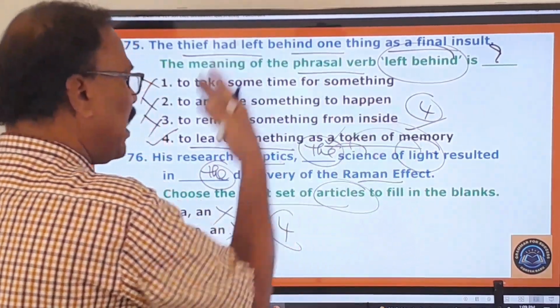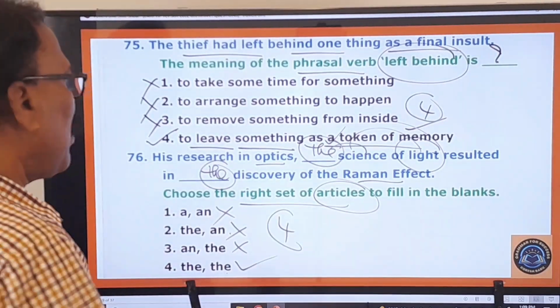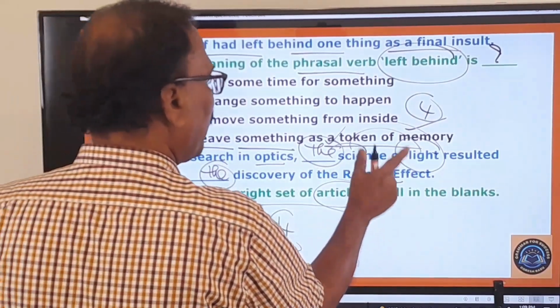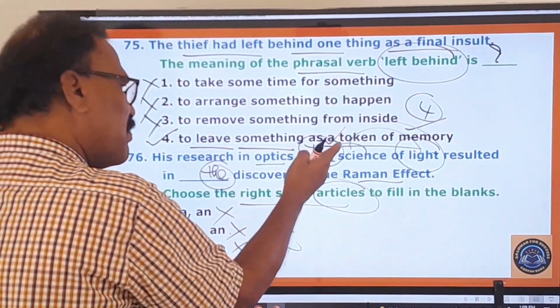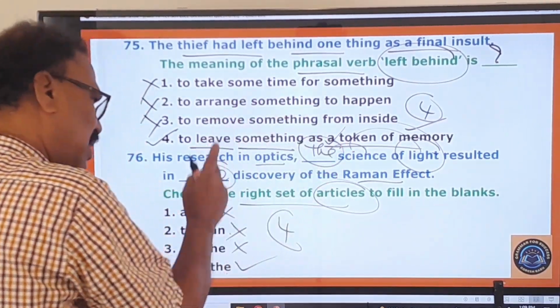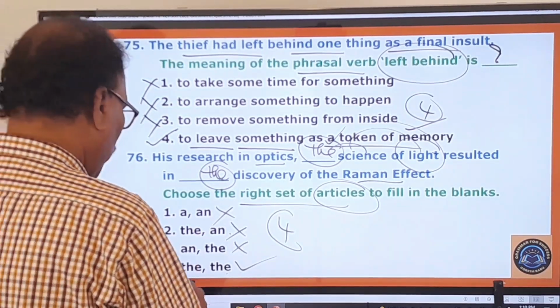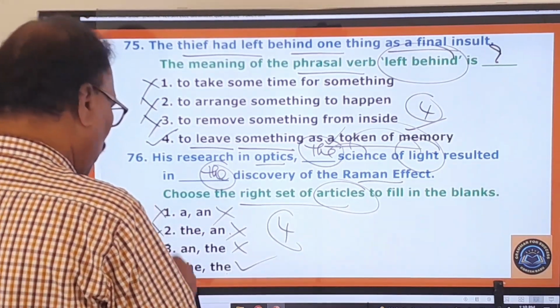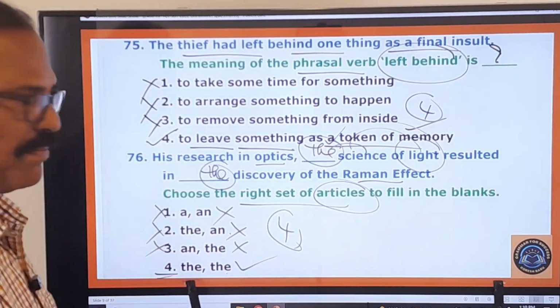Raman effect is not a discovery, it is the discovery. It's a particular one. So the discovery of the Raman effect. Raman effect is particular and therefore the discovery. So here in this blank you have to use the definite article. In this blank also you should use the definite article. Therefore the first one, second one, third one are wrong. Only the fourth one is your answer. Now you move on to other questions.